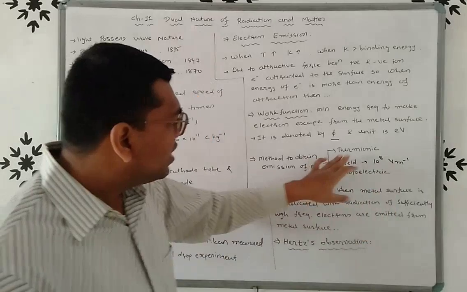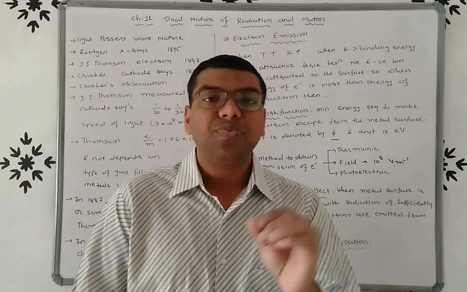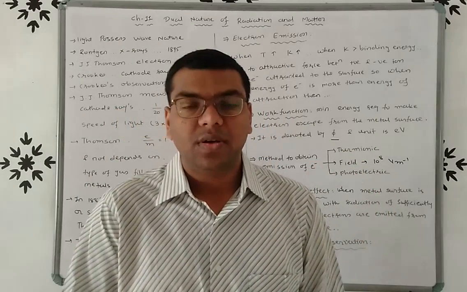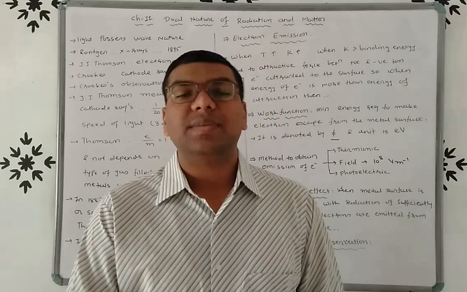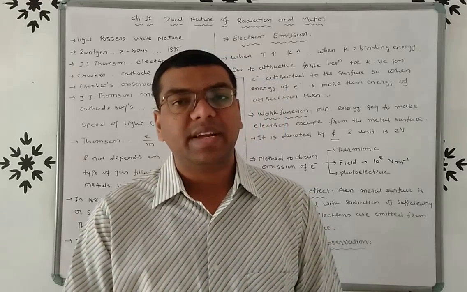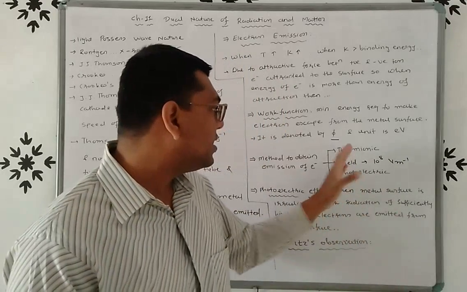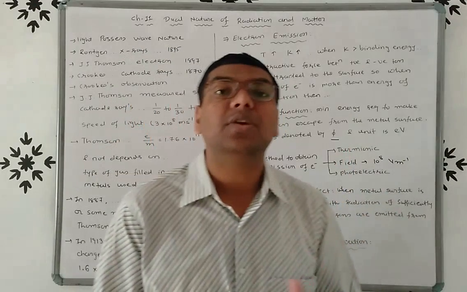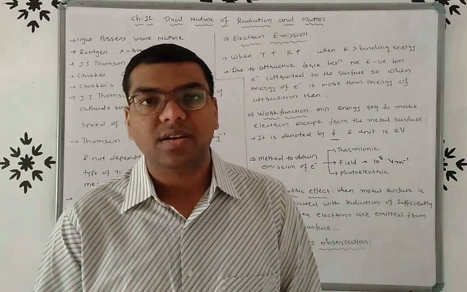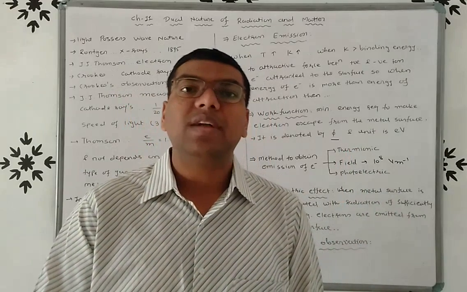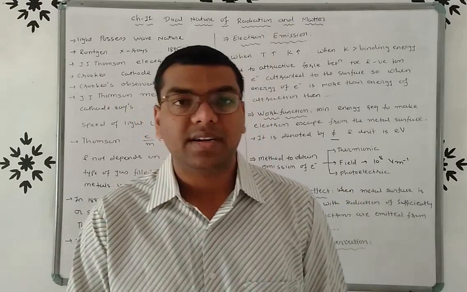Now friends, thermionic emission is used in diode and triode. We discuss diode and triode in our chapter number 14, that is semiconductor. So you have to remember that this type of emission, thermionic emission, is used in diode and triode. We discussed diode in our chapter number 14, semiconductor, right?